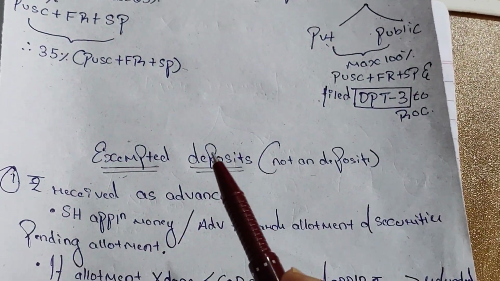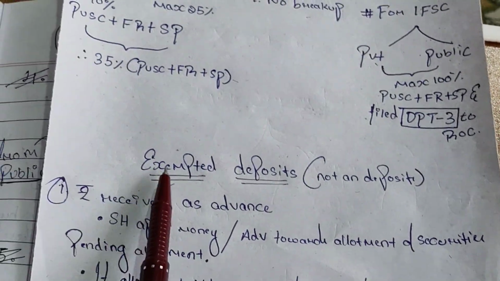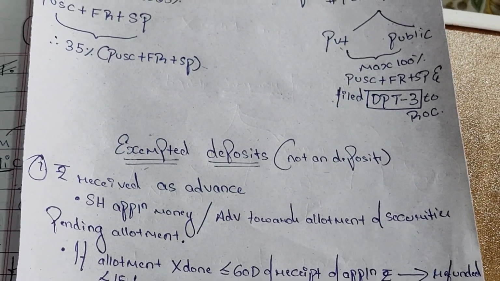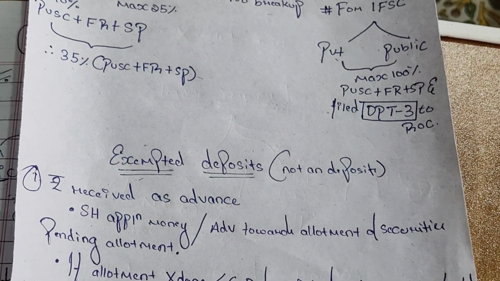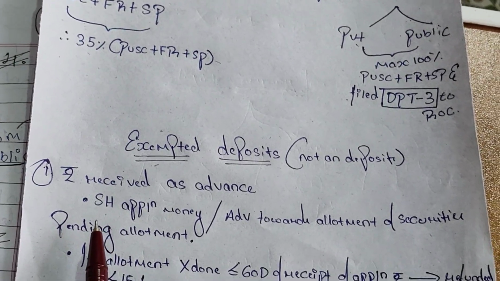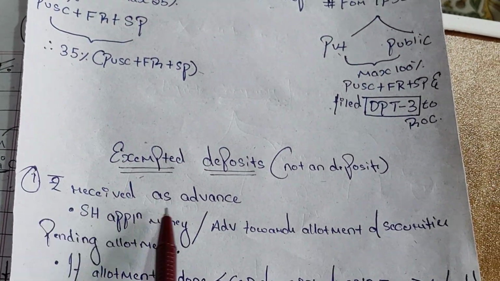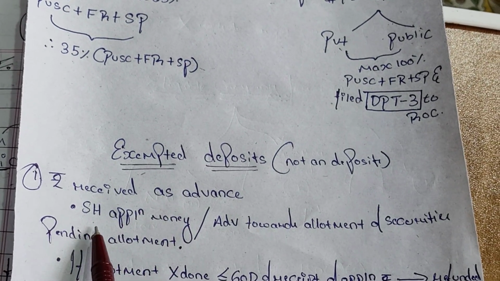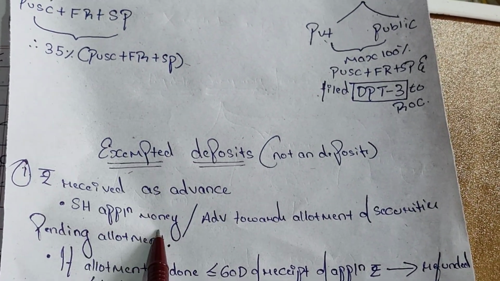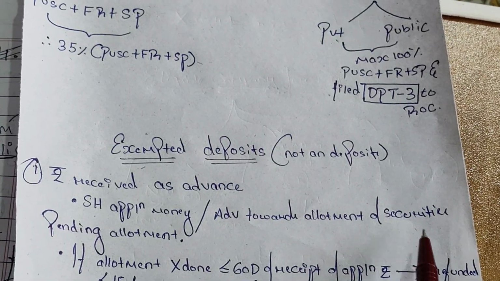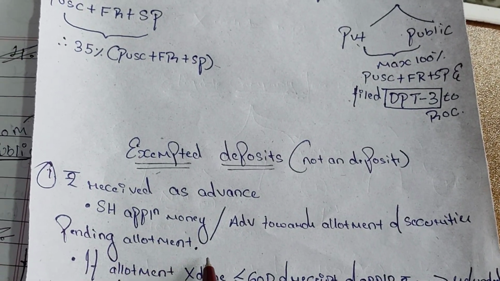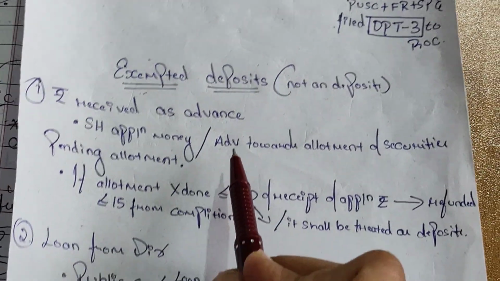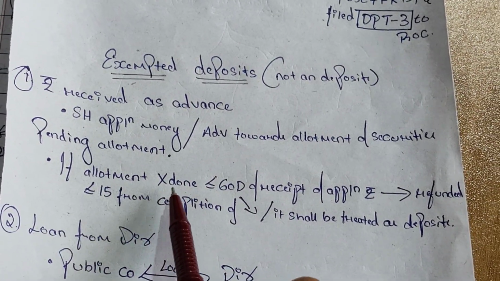Yes, there are some exempted deposits, meaning they are not deposits but could be seen as deposits. That's all known as exempted deposits. If an amount is received as an advance, such as share application money or advance towards allotment of securities pending allotment, then it's not a deposit. There is an exemption, if the allotment is not done